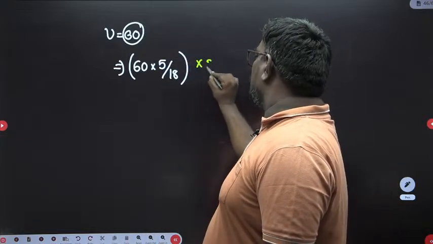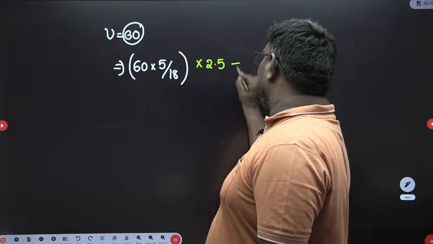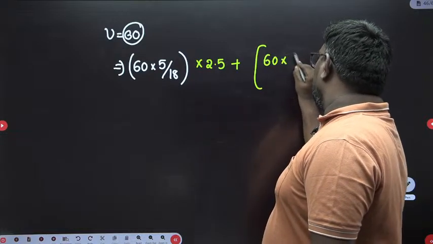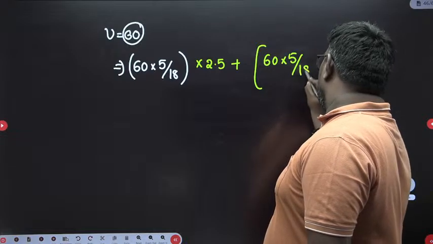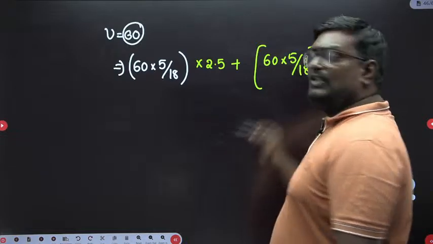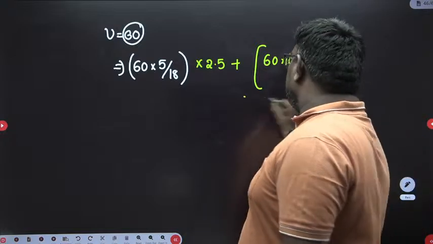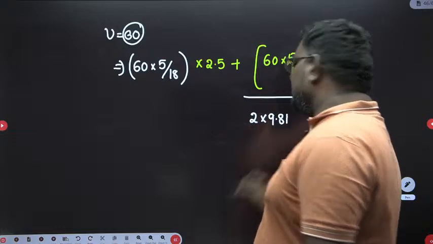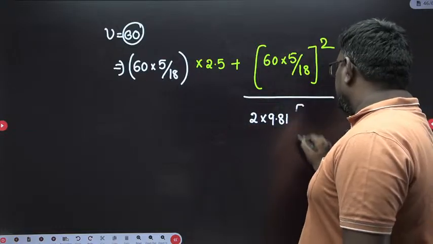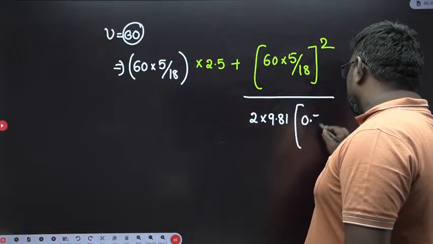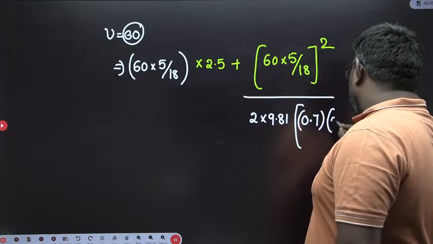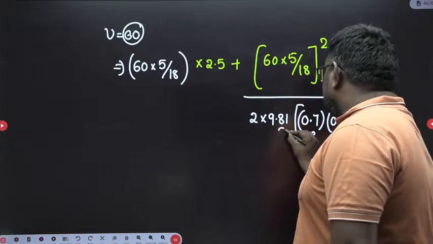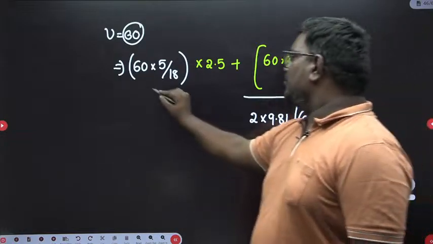Reaction time is 2.5, plus the same thing, braking distance, 60 into 5 by 18 whole square, this is V square upon 2g, 2 into 9.81. This is the gravity. And what is the friction, sir? Friction is given as 0.7 into efficiency. So this is f, this is n, this is g. Okay, I am writing here for your understanding.